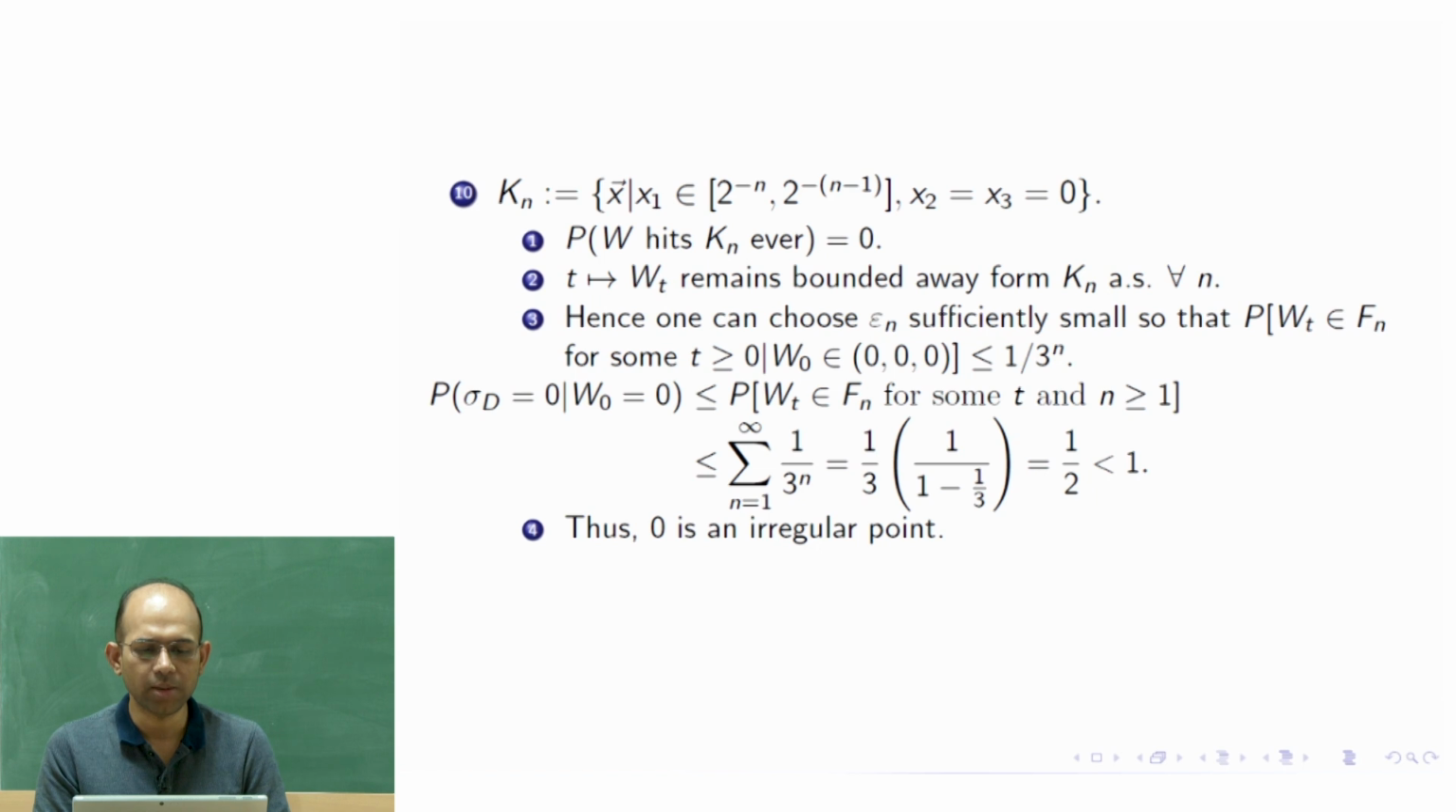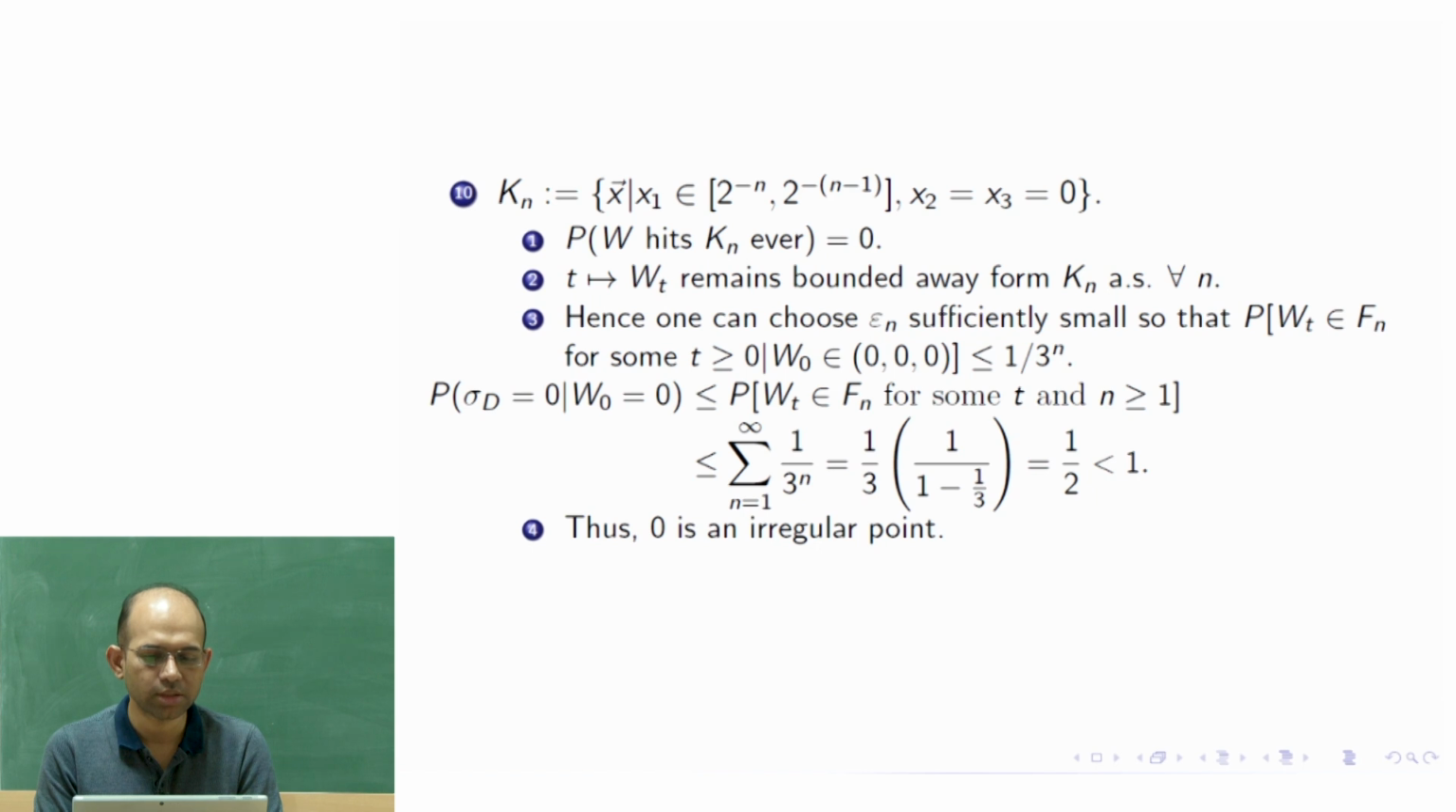The geometric series sum is (1/3)^n, where n is running from 1 to infinity, not 0. So 1/3 plus 1/9 plus 1/27, etc. So 1/3 should be taken common, so that we get 1 plus 1/3 plus, etc. And then that series sum is 1/(1 minus 1/3), and the whole multiplication is half. Half is less than 1. So what we have obtained is that this is strictly less than 1. Now Blumenthal's 0-1 law is saying that this must be 0.